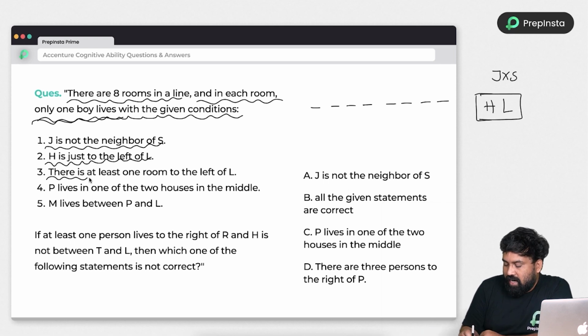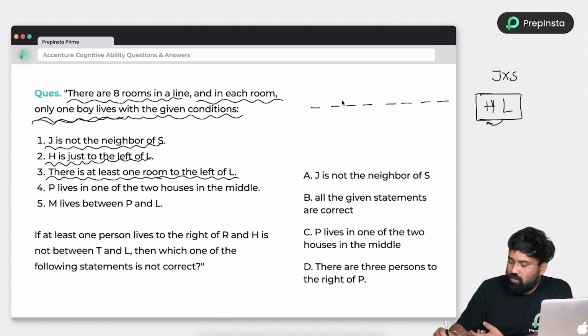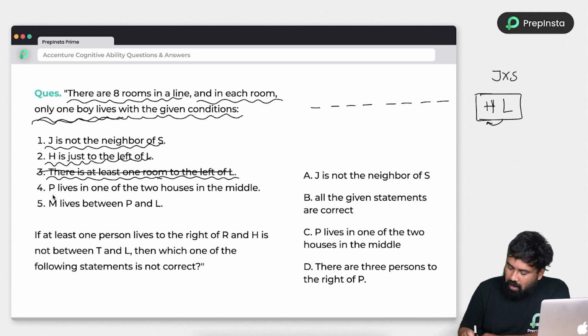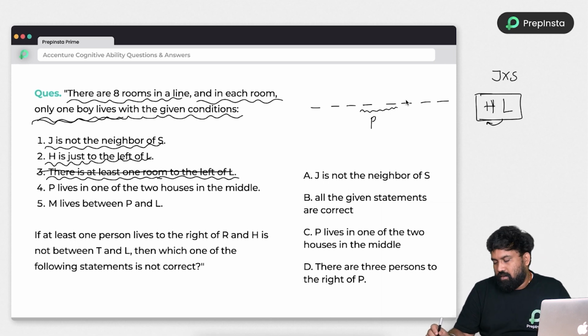Next, there is at least one room to the left of L. So there is at least one room to the left of L. H is already occupied, so I am assuming H and L might be here. Anything can happen, right? So it's okay. P lives in one of the two houses in the middle. Whether it may be here or there. So let's do this here. Let's create two solutions.